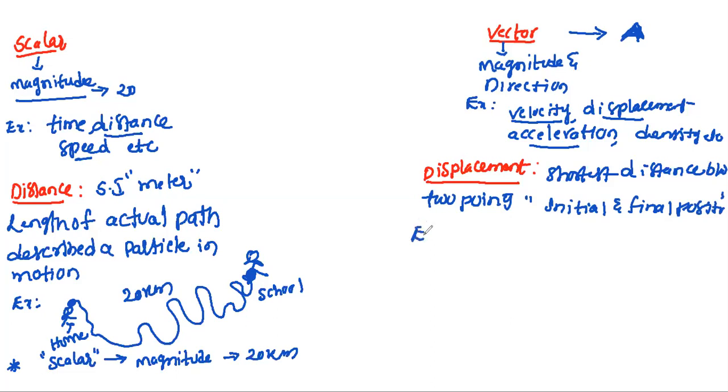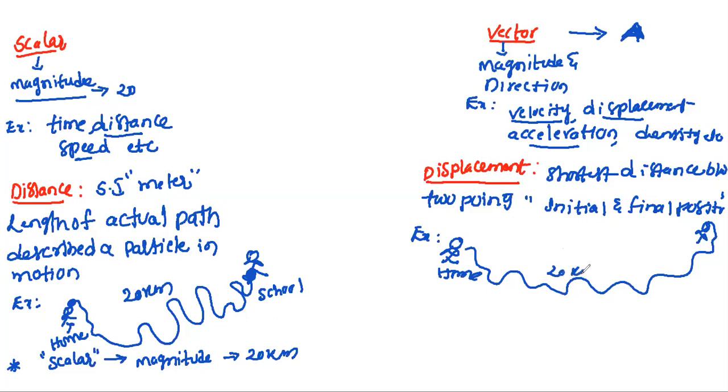Take the same example. Now you are moving from home to school. This is the actual length. Let us consider this is 20 kilometer, but this is your initial position, this is your final position. When you are moving, displacement, what is our definition? Shortest distance between the 2 points, that is initial and final position.